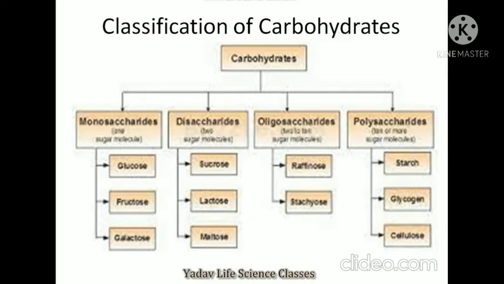Classification of carbohydrate. Carbohydrates are classified into four parts: monosaccharide, disaccharide, oligosaccharide and polysaccharide. Examples we can also see: monosaccharide examples are glucose, fructose, galactose. Disaccharides are sucrose, lactose, maltose. Oligosaccharide is raffinose. Polysaccharides are starch, glycogen and cellulose.